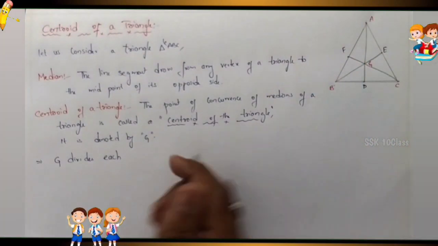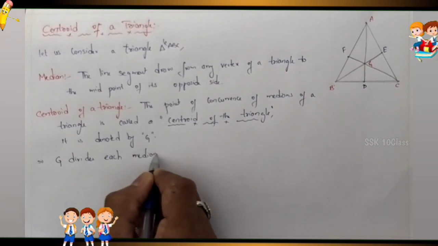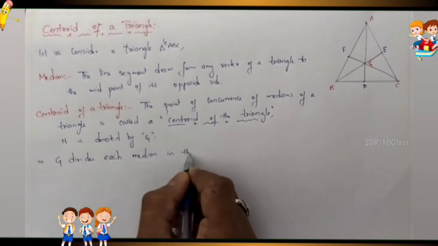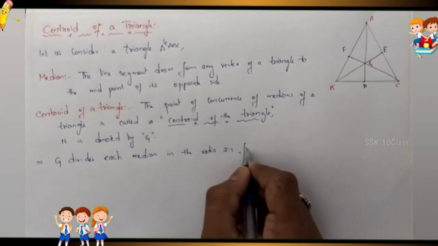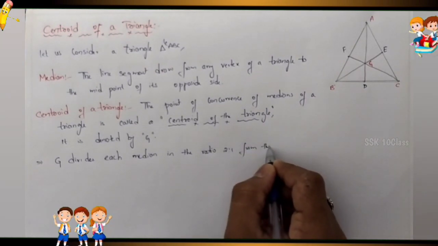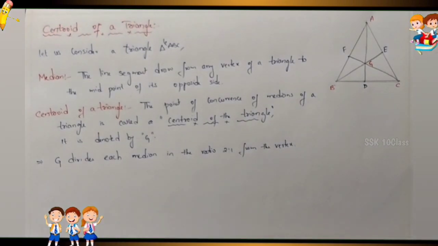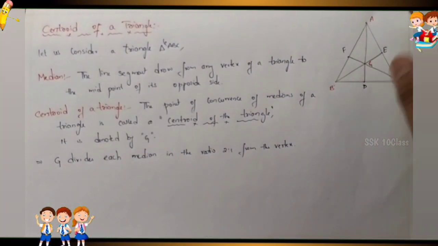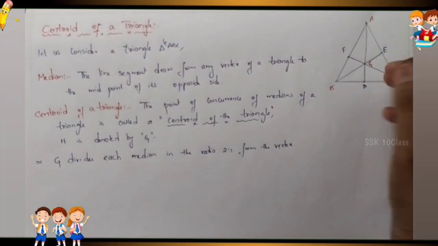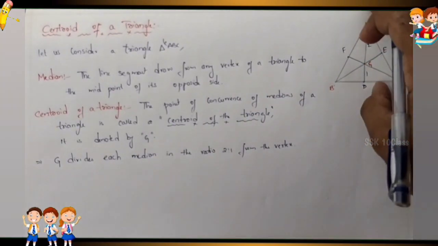G divides each median in the ratio 2:1 from the vertex. So this is the 2:1 ratio from the vertex.